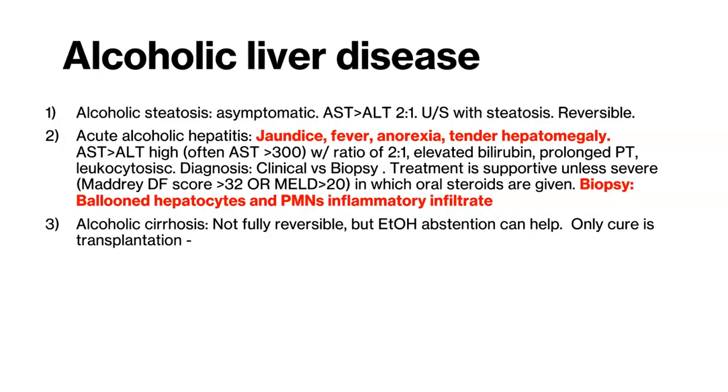The Maddrey discriminant function score, or MELD score, can be used to determine if a patient may benefit from systemic steroids, but otherwise treatment is supportive. In severe cases, urgent transplantation can be considered, especially if they are unresponsive to steroids and progressing to fulminant liver failure. Alcoholic cirrhosis is chronic and occurs as a result of years of inflammation and fibrosis due to alcohol consumption. It is not fully reversible, but alcohol cessation can help slow progression and reduce the risk of decompensation. The only cure is liver transplantation.